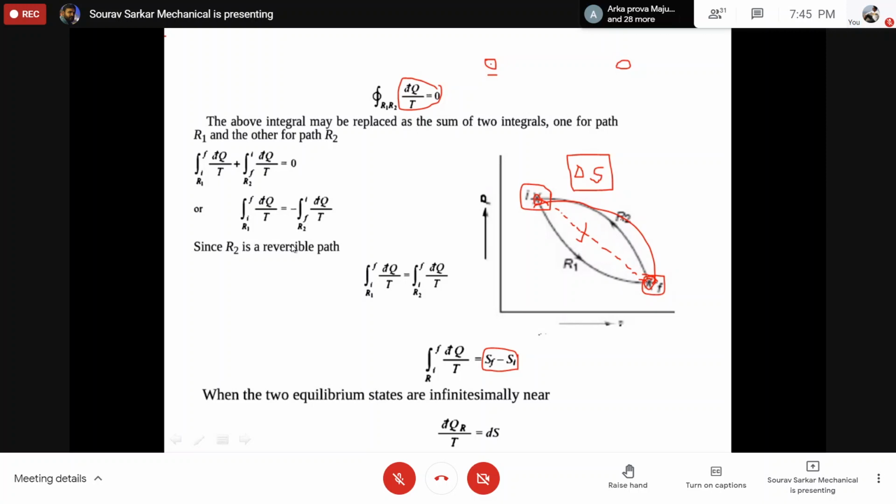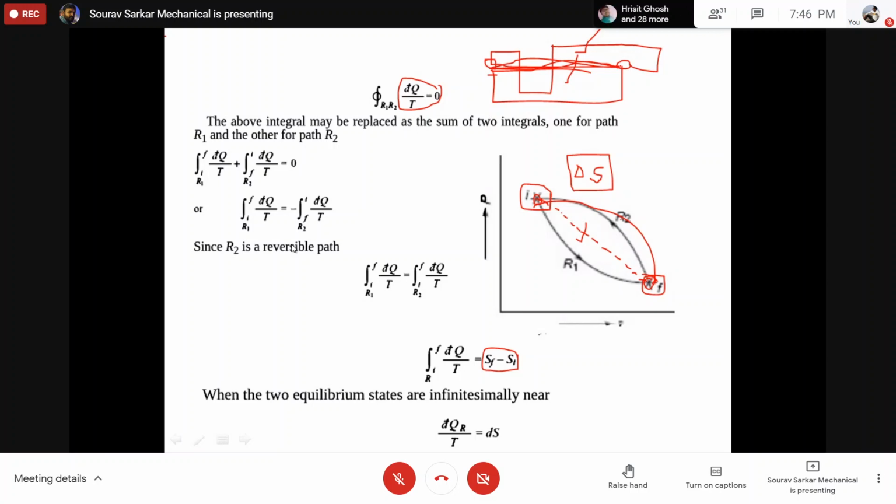So now the question is, what is the minimum distance between Jadavpur University and Garia? Whenever you are talking about the minimum distance, you will be talking about the straight line. But in reality, there is no straight line. It is something like this, then there is a bend, then it is going like this, and then you are reaching there. So that is the reality. But if you want to calculate this whole thing, you have to follow a reversible path. So you can consider this straight line as a reversible path.